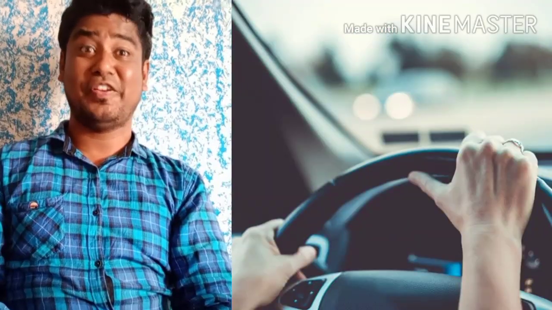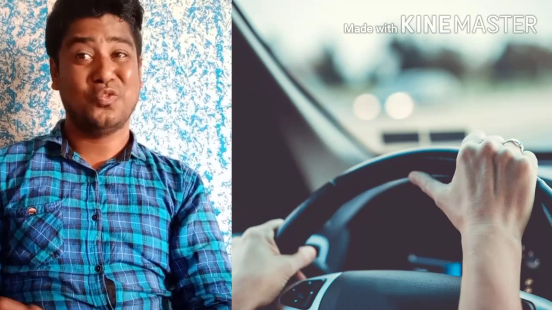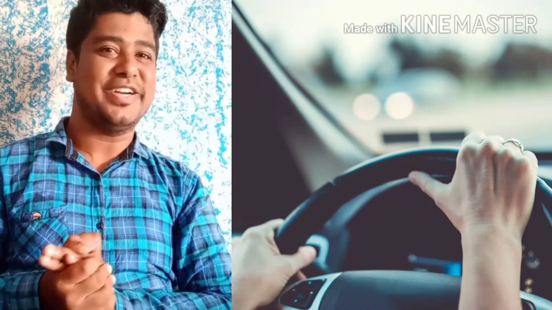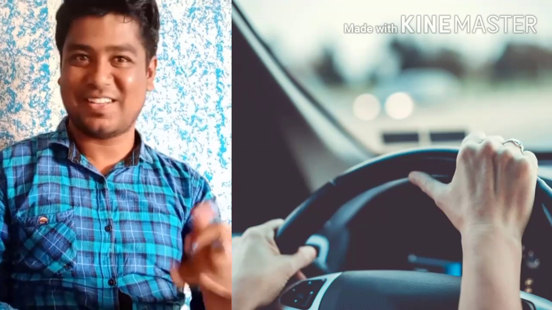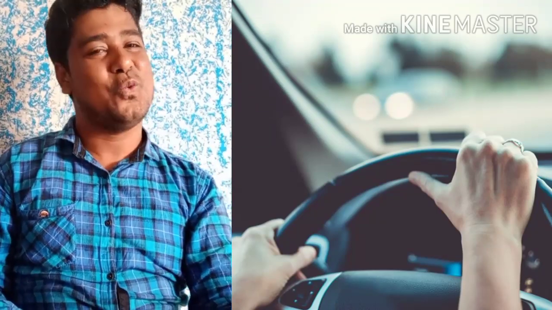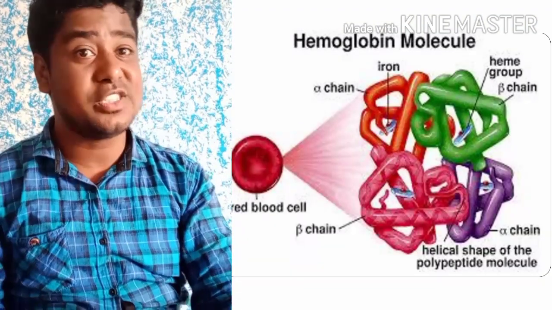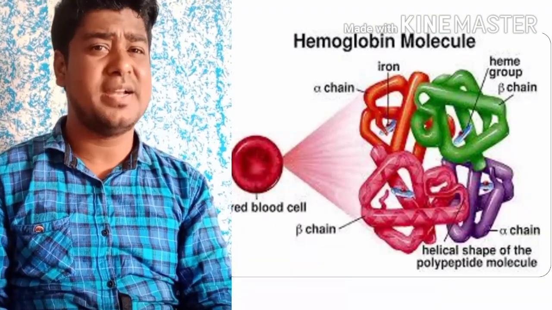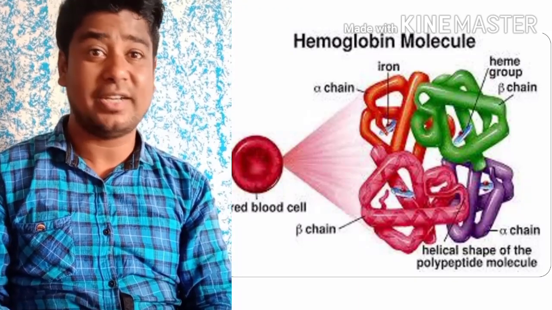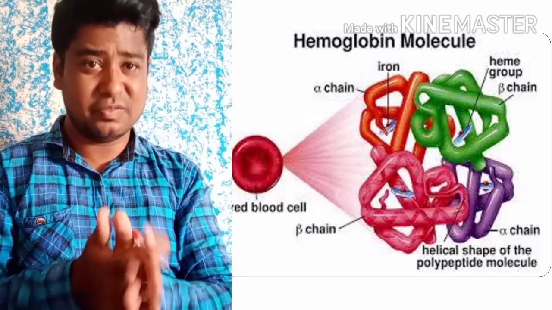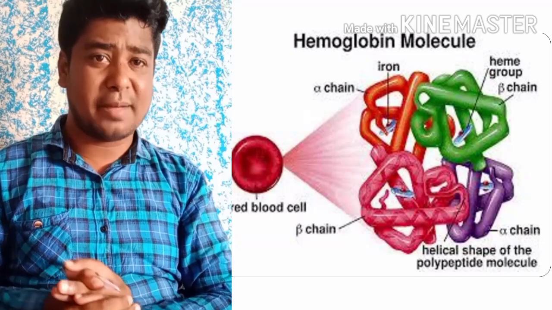The driver of the vehicle is very important here. Without that, it cannot be transported. We don't have driverless cars still. So who is the driver here? The driver is the hemoglobin. Hemoglobin is one of the components of the blood. Hope you all know about it. There are many different components which we are going to discuss further in the coming videos.